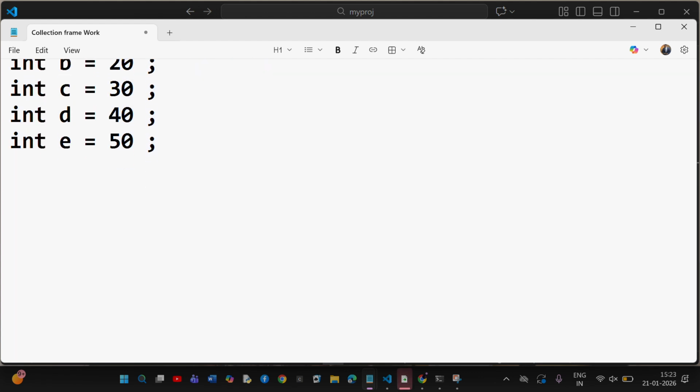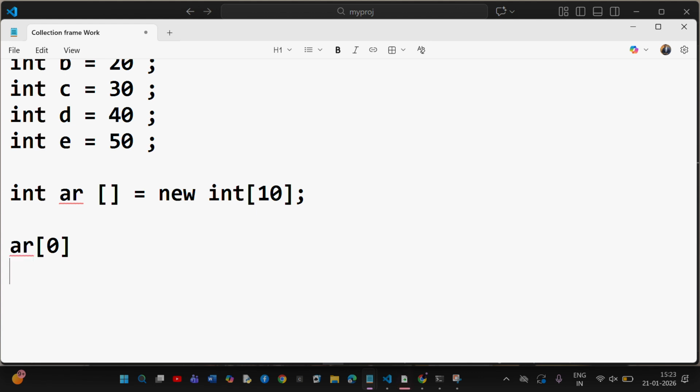What is an array? Array is nothing but a collection of data. I can directly write int ar is equals to new int, and I'll give the size, something like 10. It means we can store 10 data values. How to access the data? We can write ar of 0, ar of 1, ar of 2, ar of 3, ar of 4, ar of 5. Like this, we can keep on accessing.